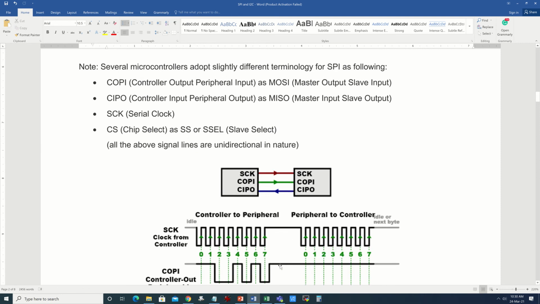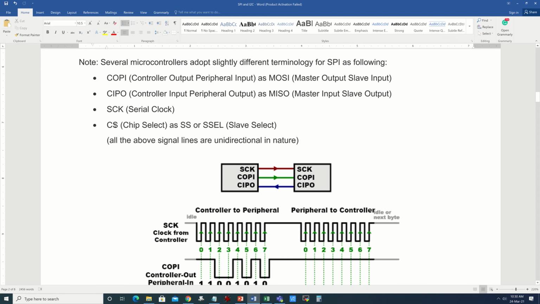So in this particular diagram we are showing the signals except the CS. Okay, so chip select is not shown, assuming your peripheral is on the right, microcontroller on the left, and the peripheral is enabled to do communication. Now look at this, SCK is going to SCK, that means serial clock is common and it is originating from the master device or controller device and then going to the peripheral device, the device to be controlled, through SPI lines. Now COPI or MOSI, it is the same thing, and CIPO or MISO, that is again the same, MISO or CIPO.